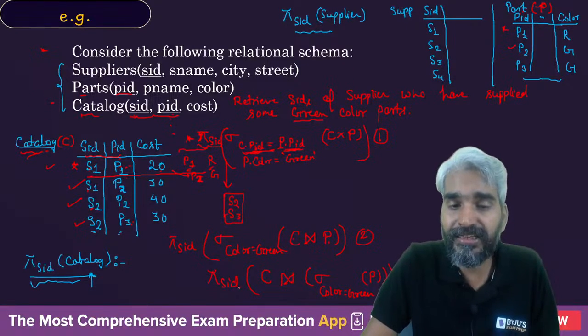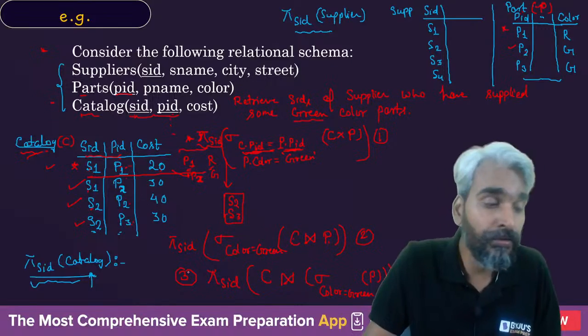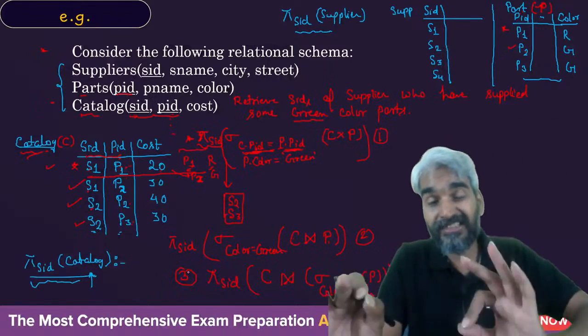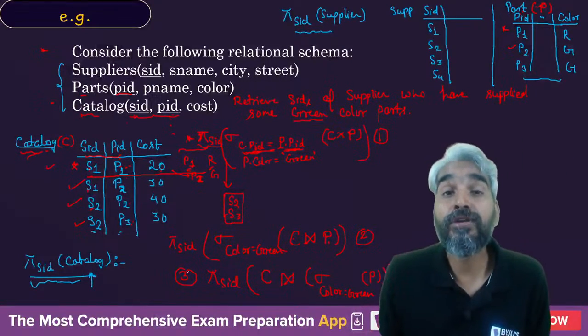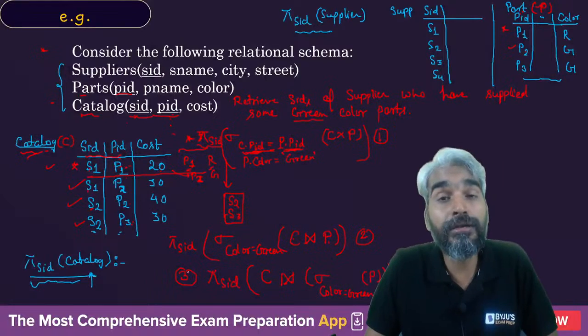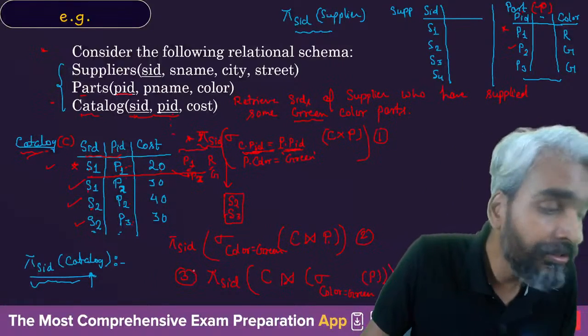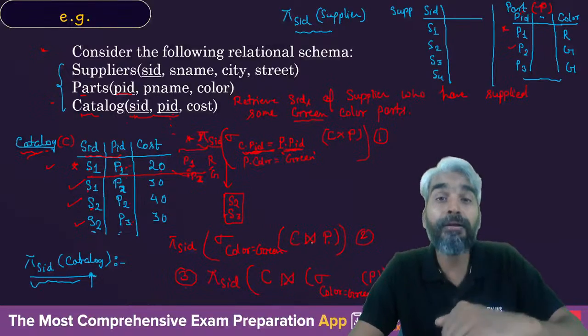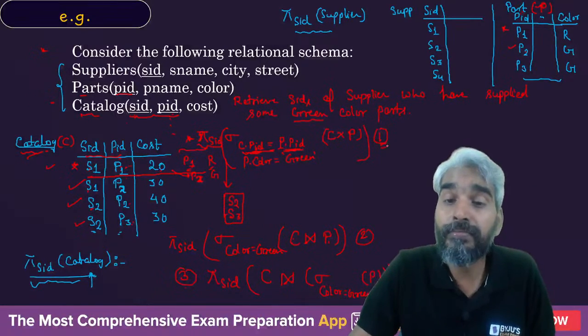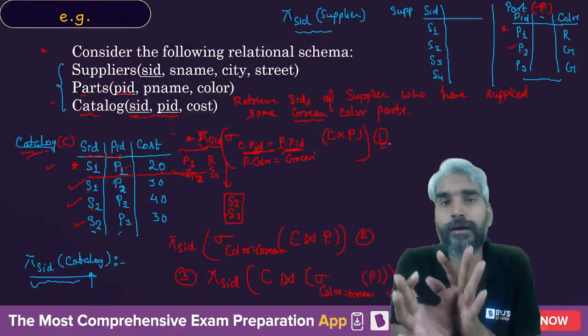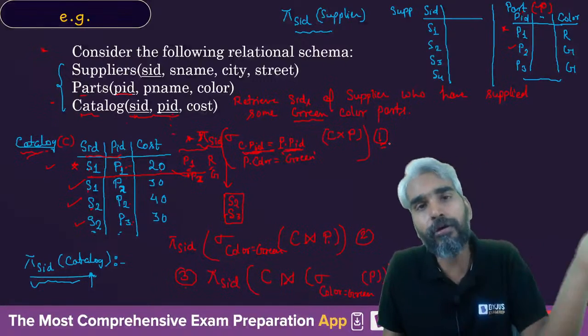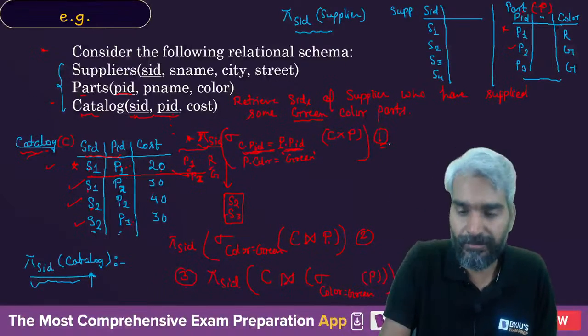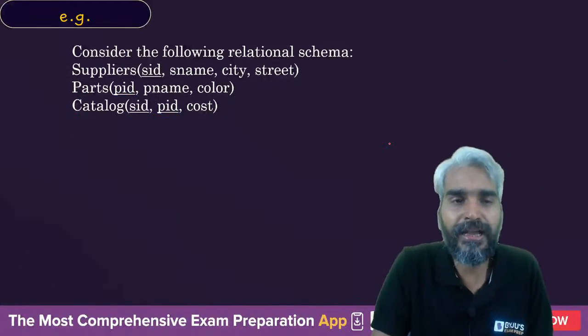So all these things are equivalent. All these things will produce the same result. First, second or third, all of them will produce the same result, but the only difference will be in terms of efficiency. The most efficient will be the third one, the second one will be comparatively less efficient, and the first one will be the least efficient, because it is trying to combine all the tuples of catalog with all the tuples of part.